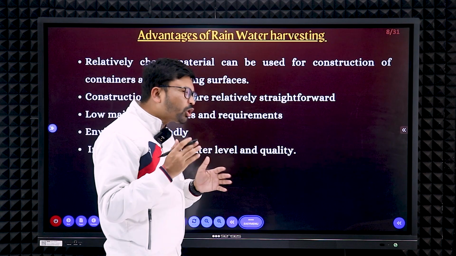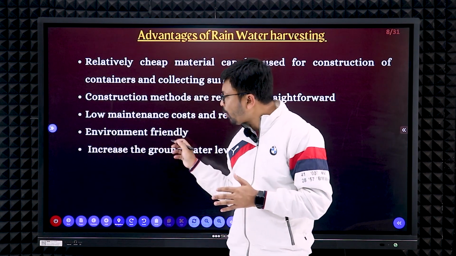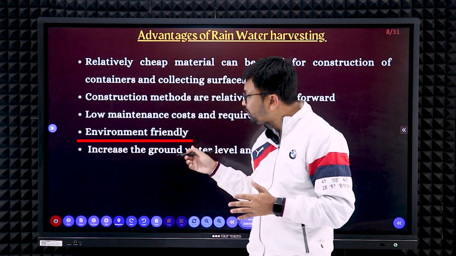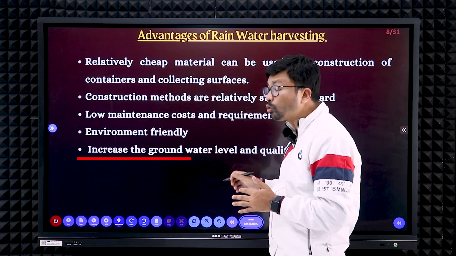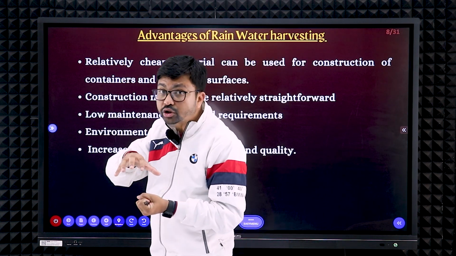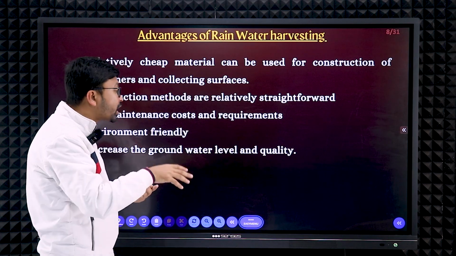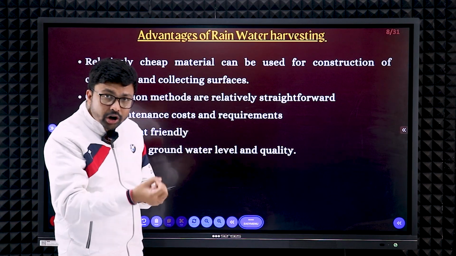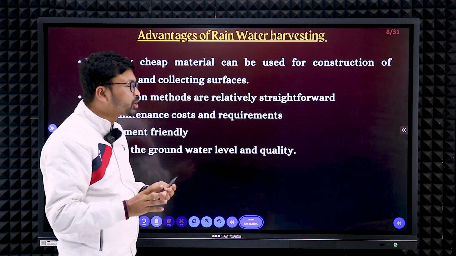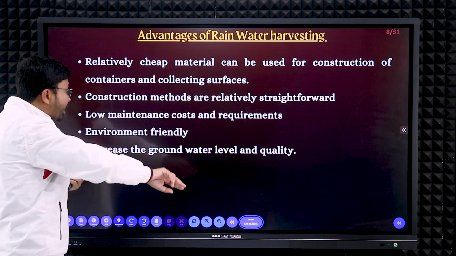Along with that, it is eco-friendly, right? Those are the 2 points you need to remember. It is environmentally friendly, as well as it increases the groundwater level. How? When you are storing this rainwater, it slowly goes down and is filtered, and it is stored as groundwater. So in that way it helps.